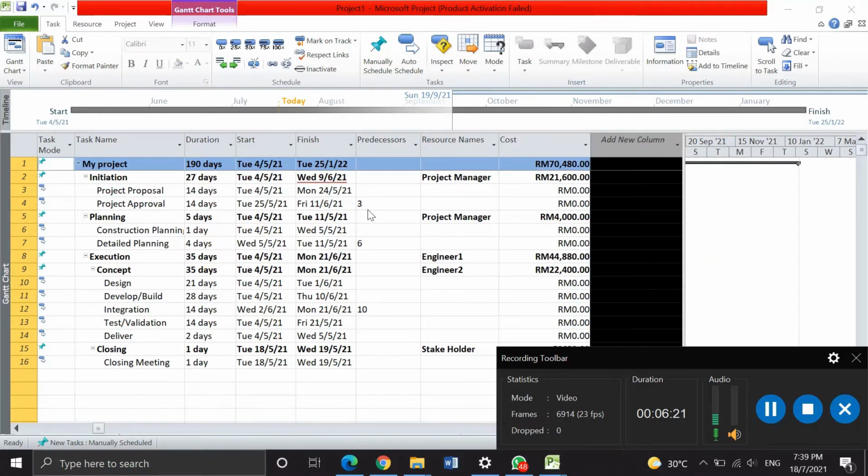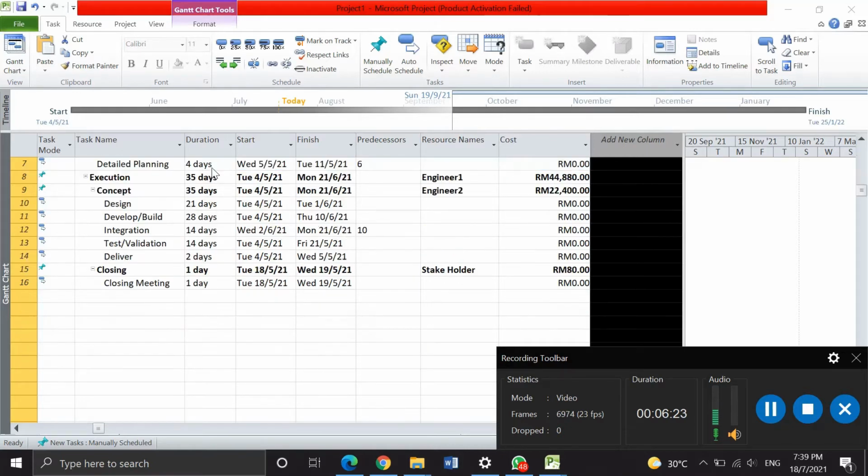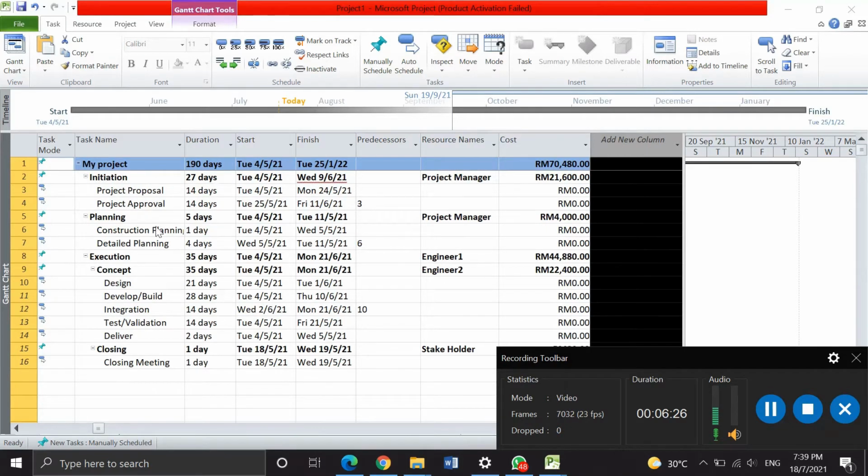For the dates, first we have to choose the duration for the tasks. First, initiation, I choose 27 days, and the project proposal is 14 days, and project approval 14 days. Planning is 5 days. Under the planning there is construction planning and detailed planning, which are 1 day and 4 days.